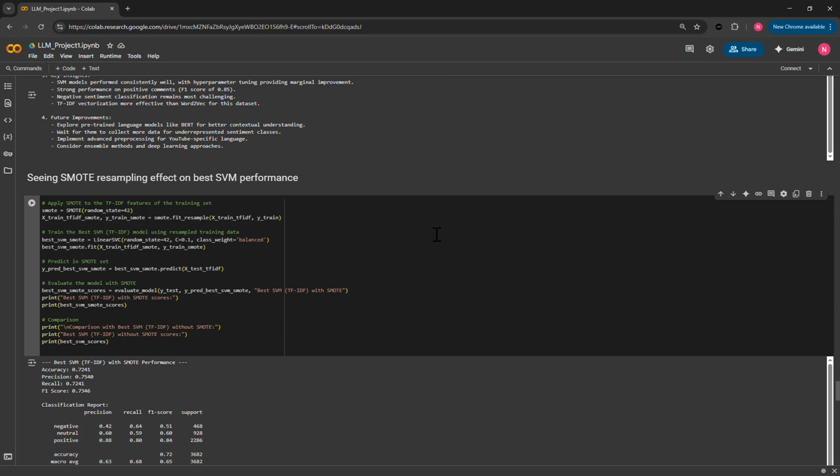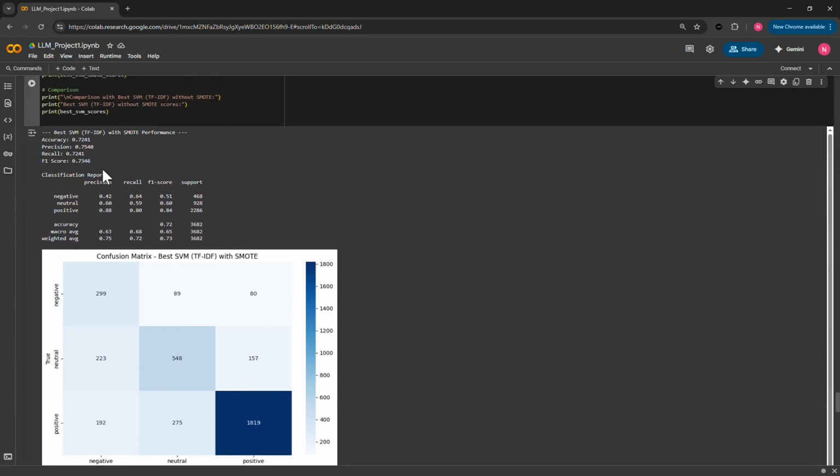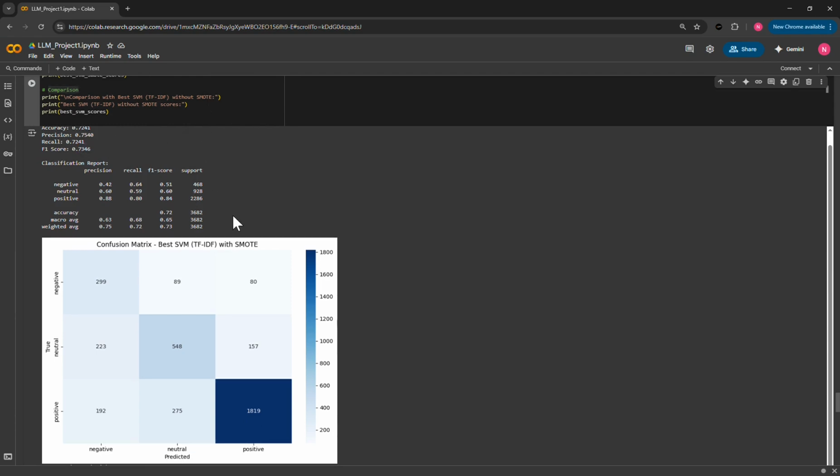So after we compared all of our models and saw the hyperparameter tuned SVM model worked the best, we wanted to see if it would perform better on a data set that was sampled with SMOTE. So here we just resampled with SMOTE, and then we noticed that the F1 score and accuracy were noticeably lower. I believe before it was 0.75, and that was the result for this experiment.